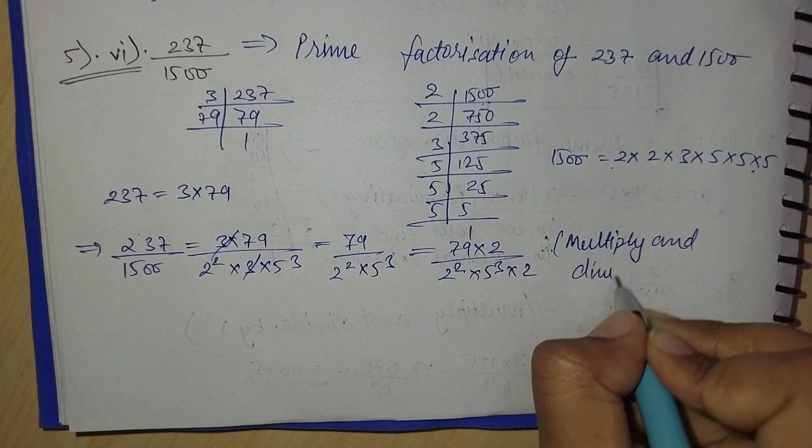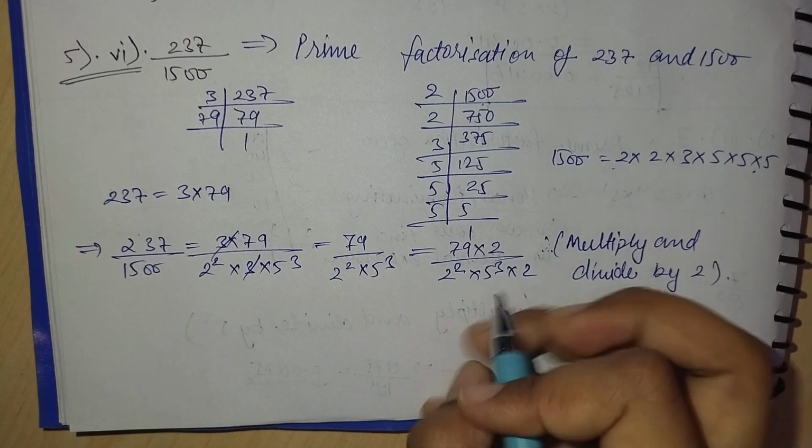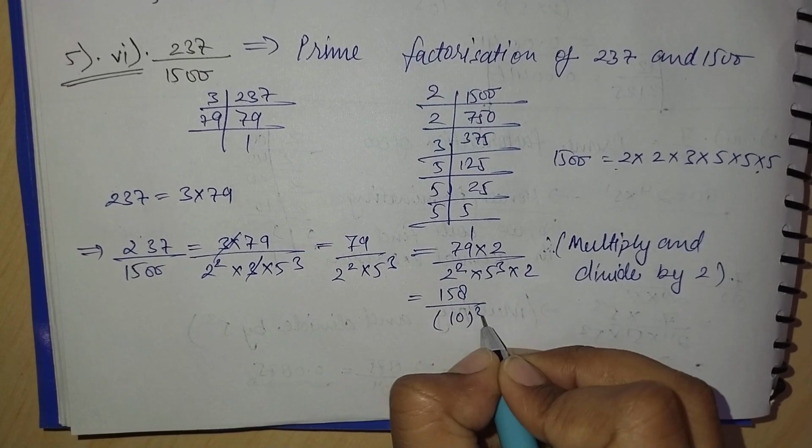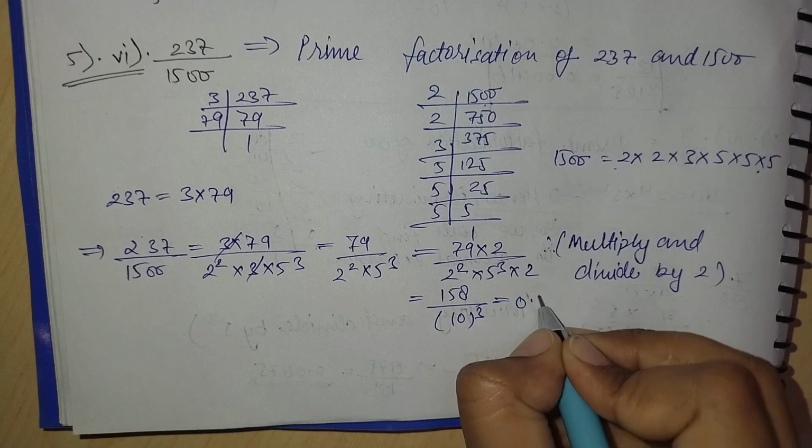So here also multiplying and dividing by 2, we will get 158 upon 10 to the power 3 equal to 0.158.